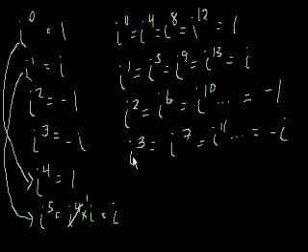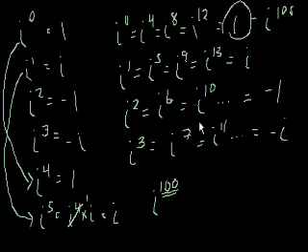And so in this pattern, we can use this to determine what i to any power is. So if I were to ask you what i to the 100th power is, well, you could just work it out. You could say, well, that's just equal to i times i to the 99th, and so forth. But if we use this cycle, we see that 100 is a multiple of 4, right? 4 times 25 is 100. So i to the 100th will fall into this first category. It's a multiple of 4. So we know that i to the 100th power is equal to 1.